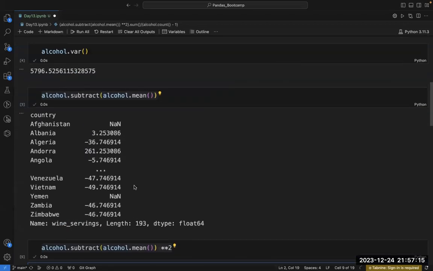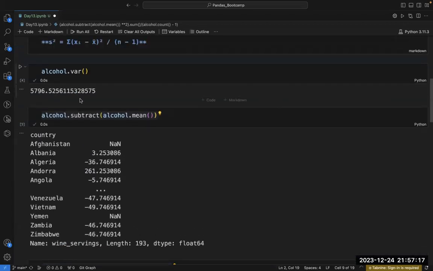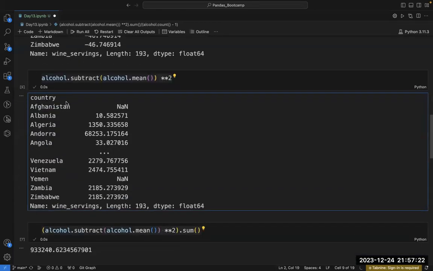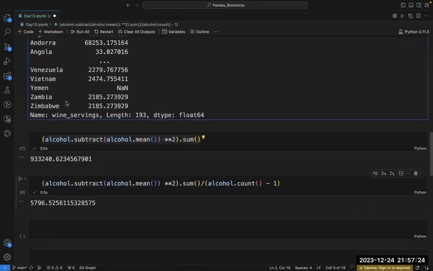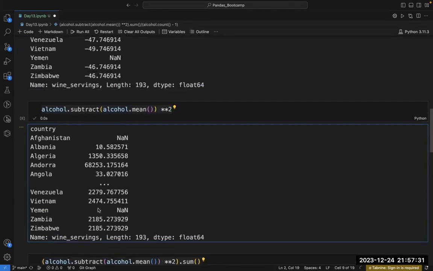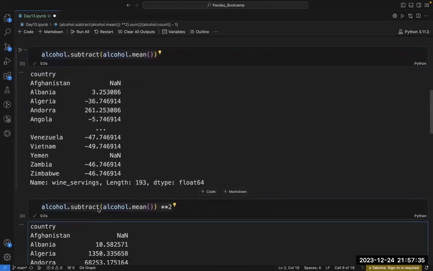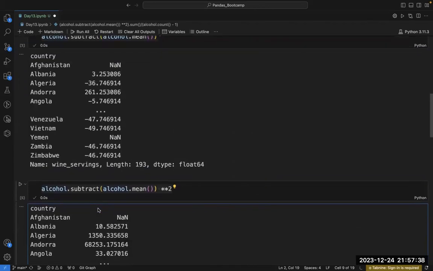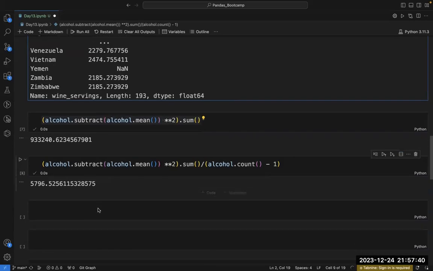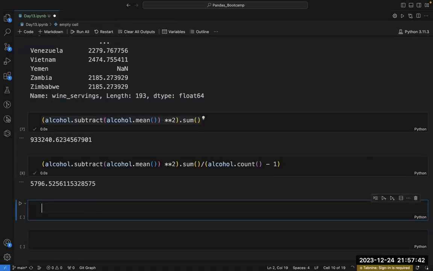So this will basically give me the variance. So this was my variance, 5796.525. And with the help of this formula, I have calculated the same thing and I am getting the same value. That means this is correct. The variance that I was getting and the variance that I am calculating using the formula are the same. This is just to make you understand how this variance formula is basically working.